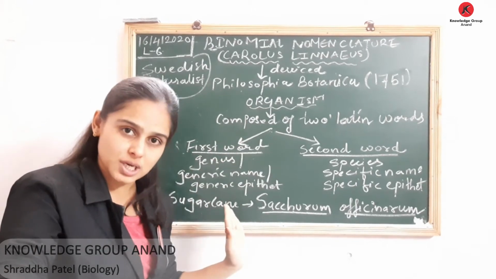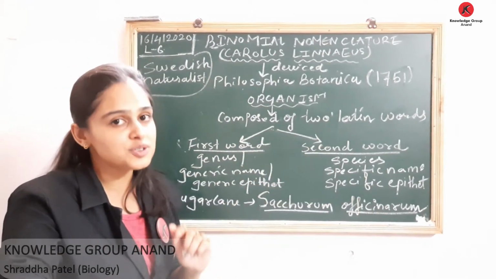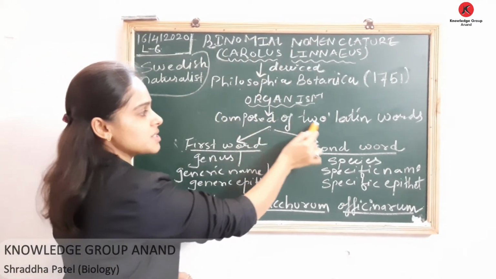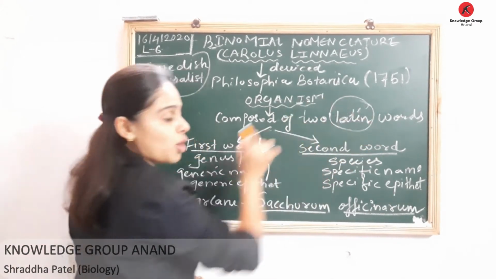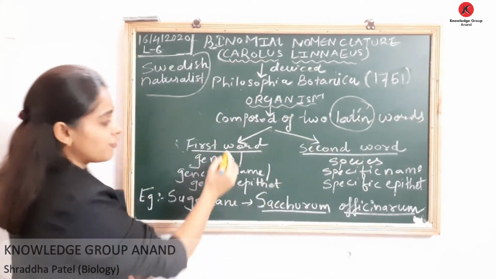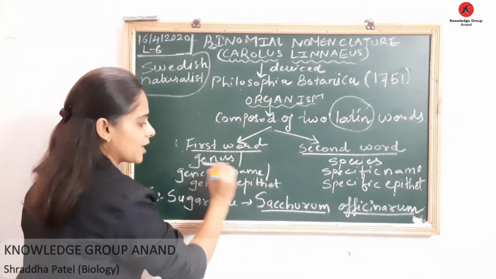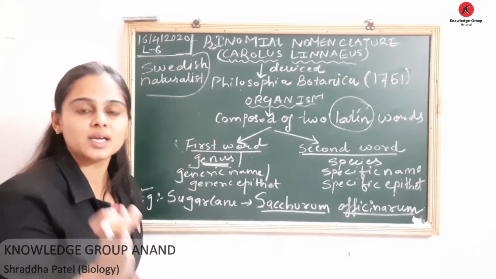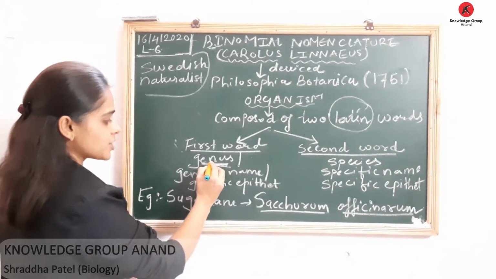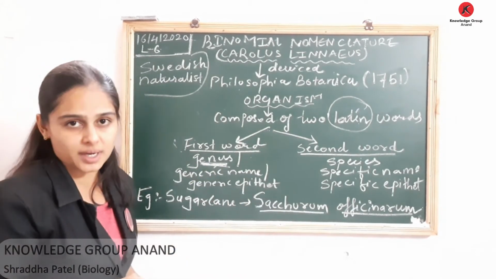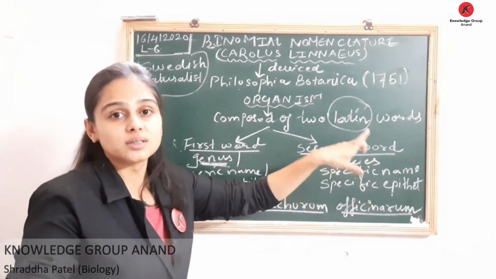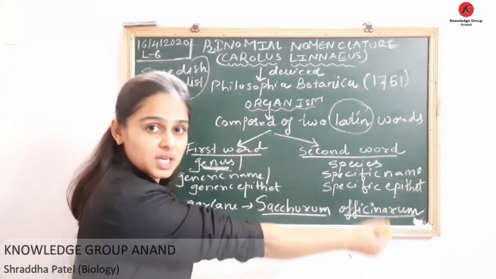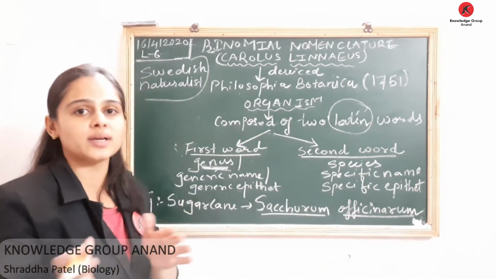First word is of your genus and second word is of your species. According to binomial nomenclature, the name of an organism is composed of two, this is very important, two Latin words. The first word represents the genus, otherwise called the generic name or generic epithet, one and the same. And the second word represents the species, called the specific name or specific epithet, one and the same.